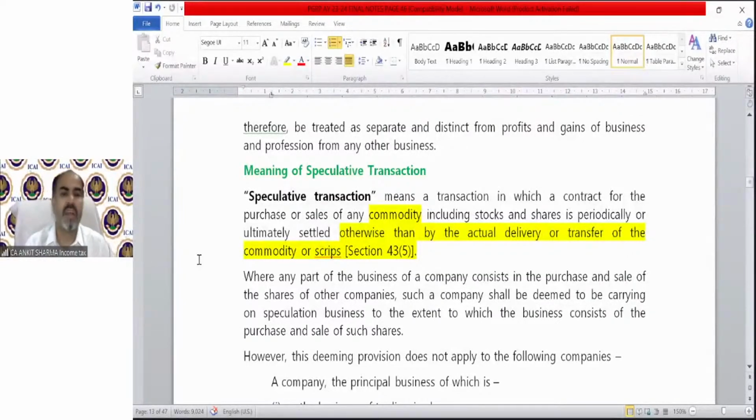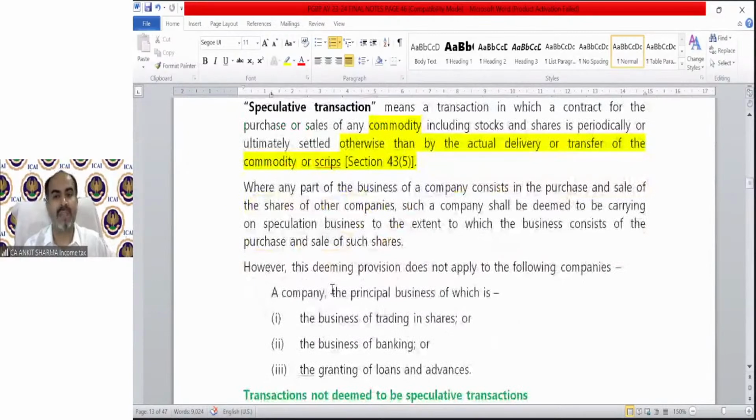Okay. Where any part of the business of a company consists of the purchase and sale of the shares of another company, such a company shall be deemed to be carrying on speculative business to the extent to which the business consists of the purchase and sale of such shares. So even a single transaction of speculative nature will constitute a separate business. The treatment, the profit and loss account, etc., will be calculated separately.